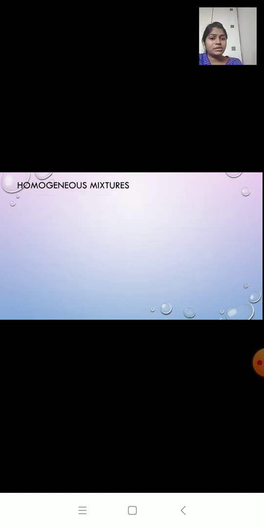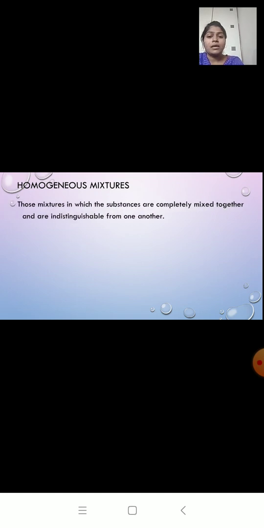Now there are two types of mixtures. The first one is the homogeneous mixture. Homo means same. So let us find out what homogeneous mixture means. Those mixtures in which the substances are completely mixed together and are indistinguishable from one another. So the components are all mixed together and you cannot distinguish one component from another.